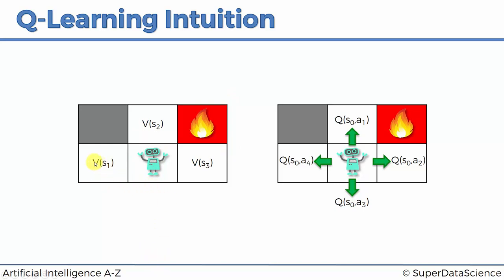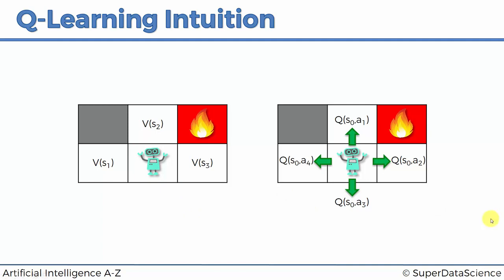And so he can see that there's three options. There's state 1, state 2, state 3. And based on his experience, he has calculated the values in these states. And now he's going to use the Bellman equation. Even though this is a stochastic process, he knows that he'll go here, but there's a chance that he'll go left or right, and so on. So based on these values, he's going to make a decision. That's what we've been doing so far, and that is totally a legitimate approach here.